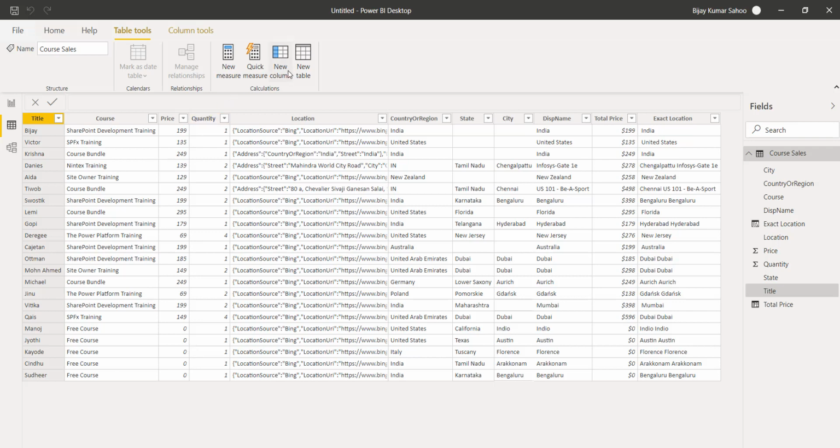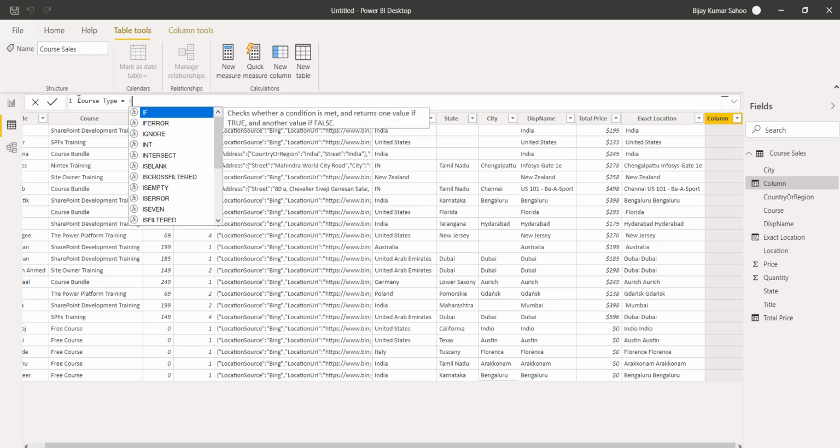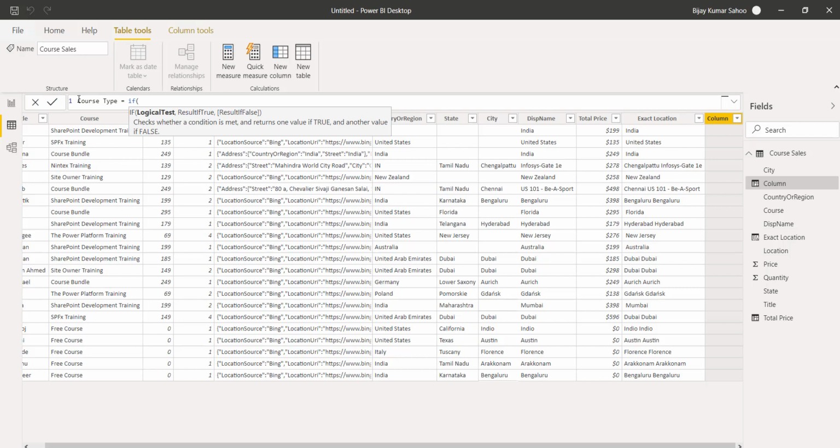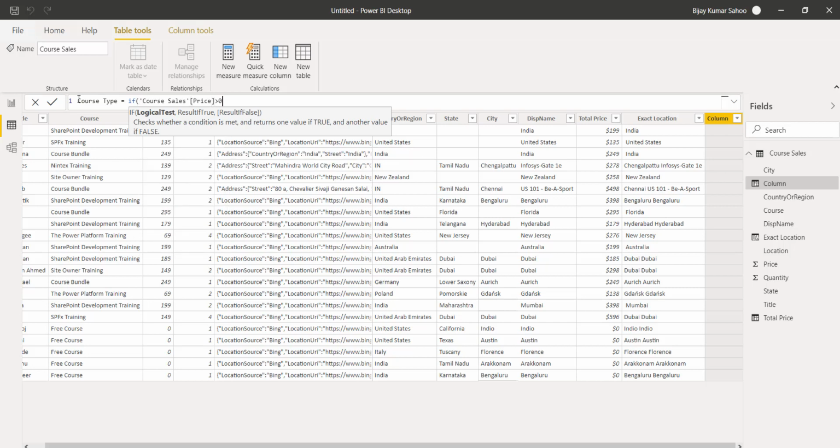Now for this, I will create a new column, and I will call it course type. We want to know the course type, whether it is free or paid. You can use an if statement here, and then you can see the logical test. So if the course price is greater than 0, and it is true, then the expected result is, in this case, I will say it is a paid course, and if it is not, I will say it is a free course.